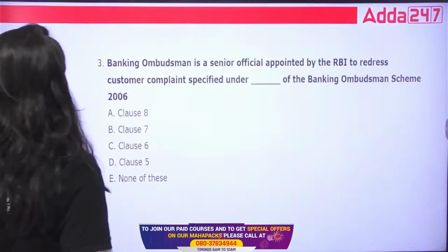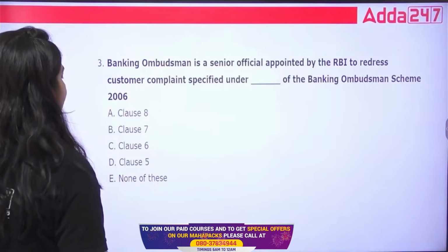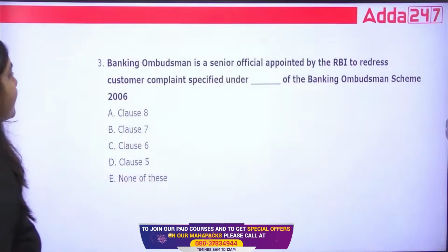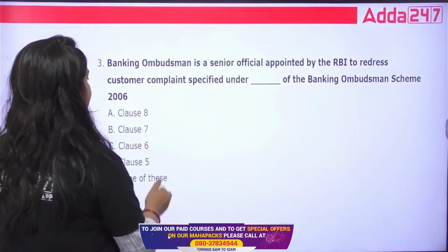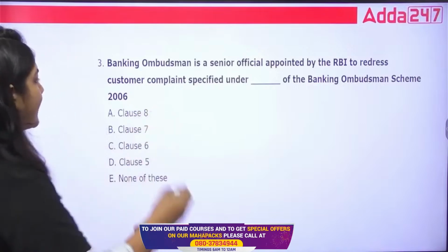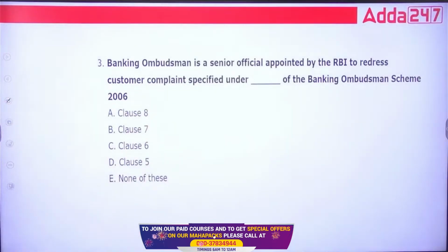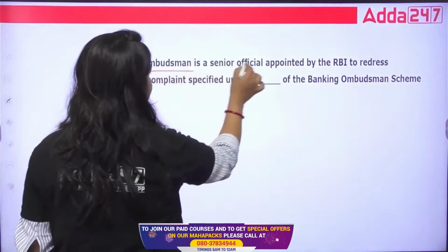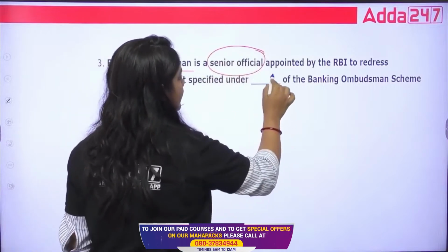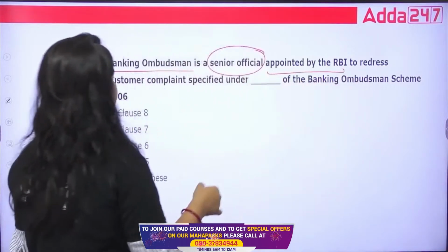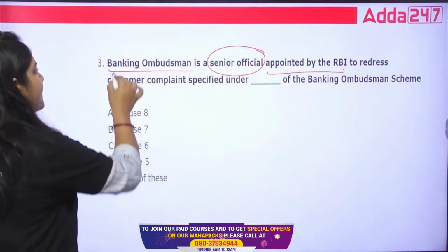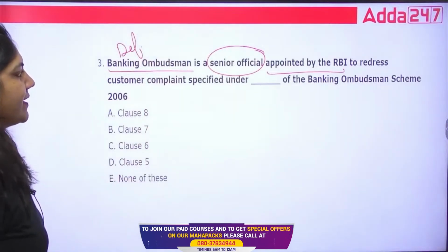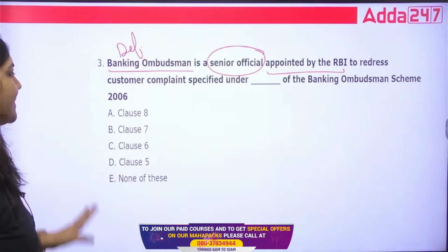Done class? Next. The next question is: the Banking Ombudsman is a senior official appointed by RBI to redress the consumer complaint specified under which clause of the Banking Ombudsman scheme? Clause 8, Clause 7, Clause 6, Clause 5. Banking Ombudsman is basically the senior official appointed by RBI to redress the customer complaint. This is the exact definition of the term Banking Ombudsman, specified under dash of the Banking Ombudsman scheme.